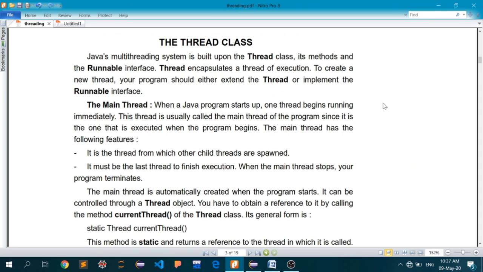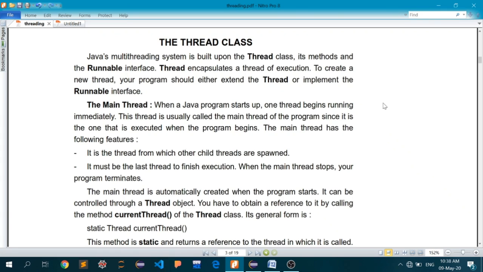Main thread will be the first thread, or the mother thread, of all the other threads in your application. And one more thing, main thread will be the first thread which starts executing, and main thread will be the last thread to terminate. So any other thread which is simultaneously run by your application must end before your main thread.